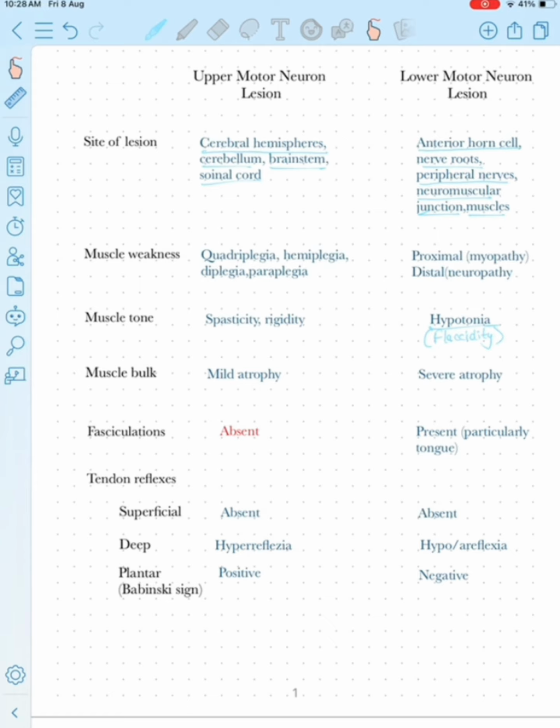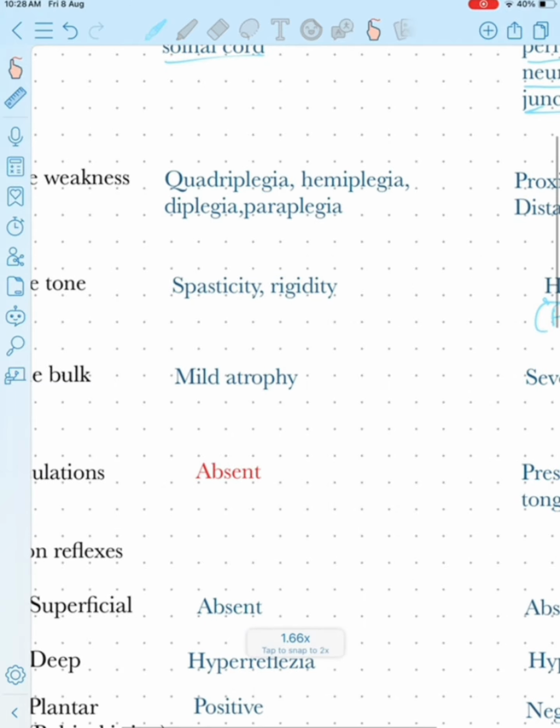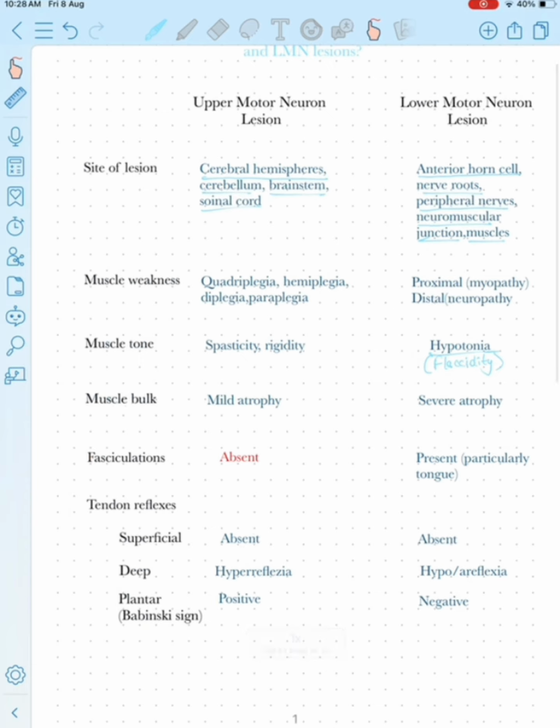If we talk about the muscle bulk, in the upper motor neuron lesion there will be mild atrophy. There won't be very much atrophy, but in the lower motor neuron lesion there will be severe atrophy because of disuse. There will be disuse in upper motor neuron as well, but since here there is spasticity and rigidity, the atrophy won't be very much. But in lower motor neuron lesion, since there is flaccidity of the muscles, the atrophy will be more.